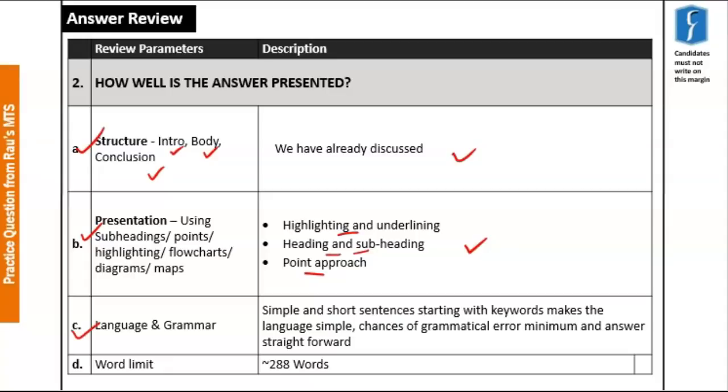In our answer, we had tried to use short and crisp sentences and had tried to keep our language very simple. And finally, the word limit. Our answer was 250 plus minus 10-15% variation, as we always stick to. And hence, our answer fared well with respect to these parameters. So with this, we come to the end of our discussion. Thank you.